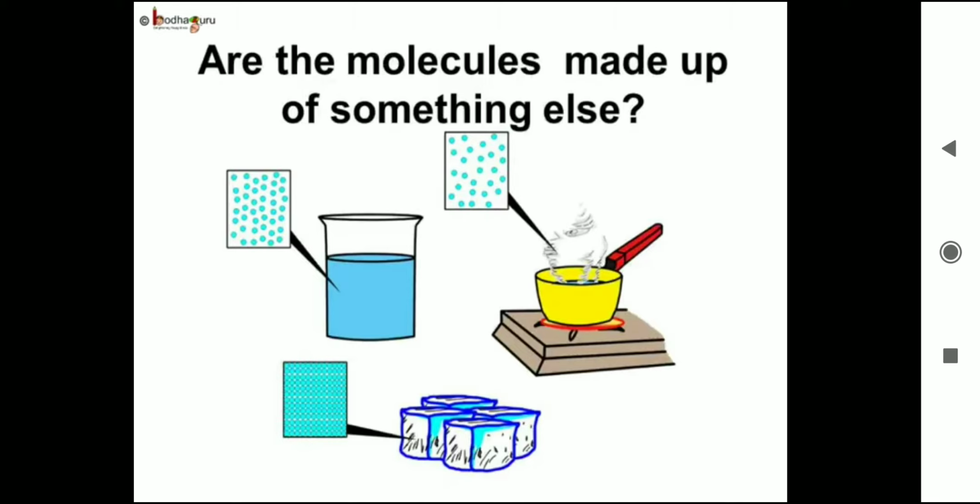Now the question is, why are some changes reversible, that is physical changes, and some are irreversible, that is chemical changes? This is because the molecules are made up of something else.